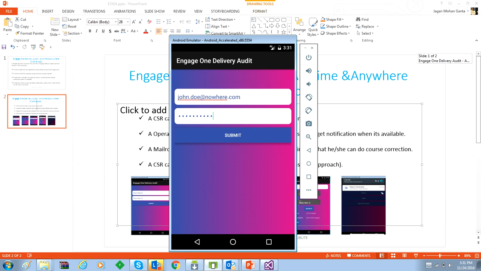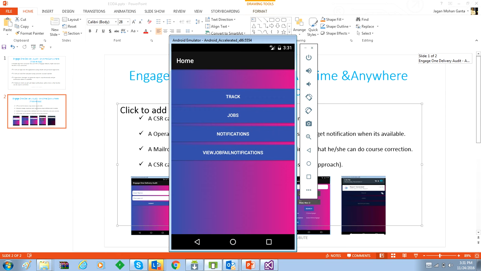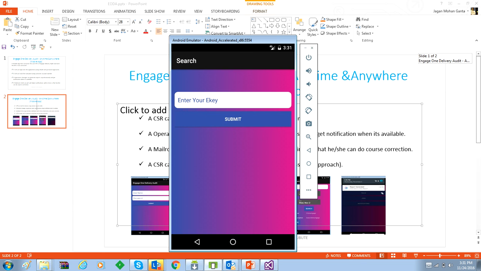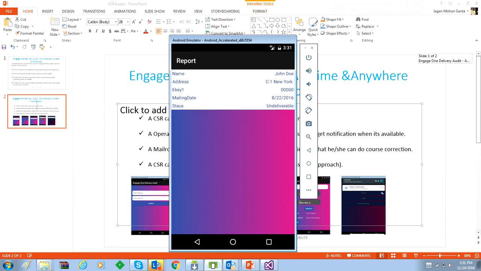First, the user will enter the credentials that will be authorized according to our current Mail 360 web APIs. Once successfully logged in, he will see all these options. The first option is track, where the user can track any mail piece by entering the customer identifier. The customer identifier can be a mobile number, credit card, or any identifier for a customer.